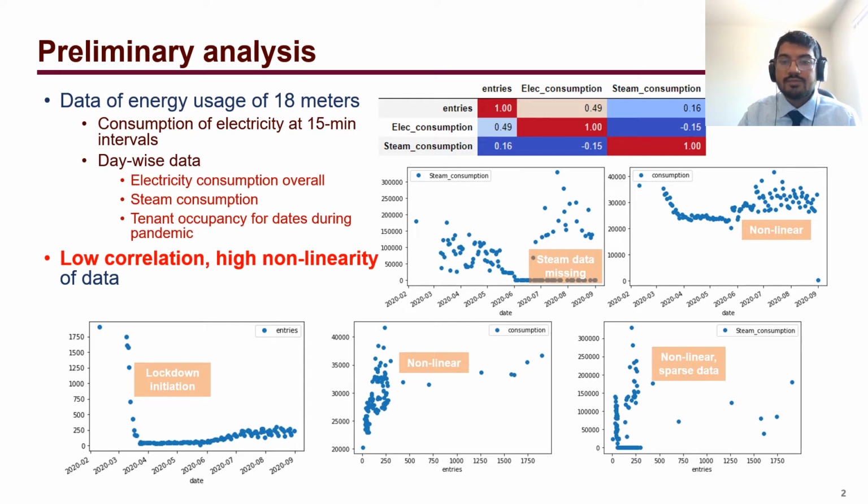When we look at the consumption with entries, if you want to estimate how entries affect our consumption, we can see that the data is highly nonlinear, though there is a positive correlation overall. And when we look at the steam consumption, we can see that the data is highly nonlinear, sparse and non-correlated, apart from being positive, since irrespective of entries, both being positive, they would be positively correlated, but this does not mean that there is a strong correlation between these factors.